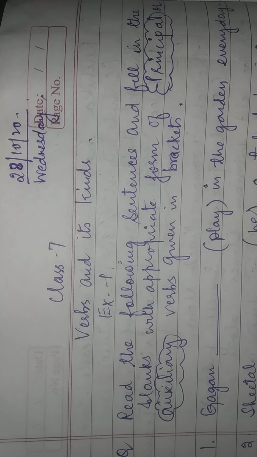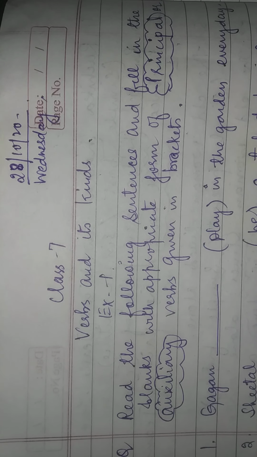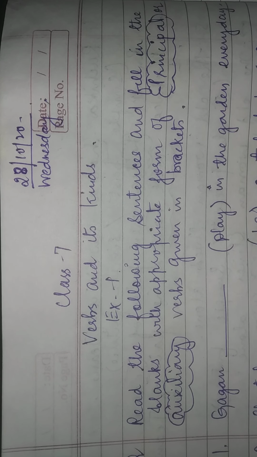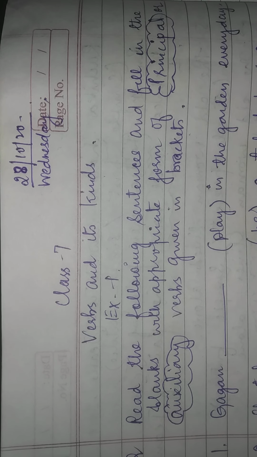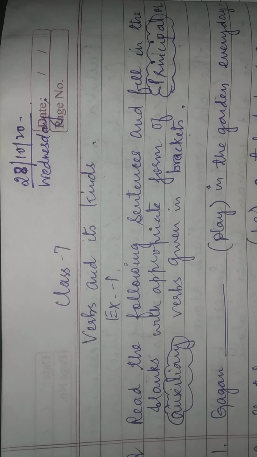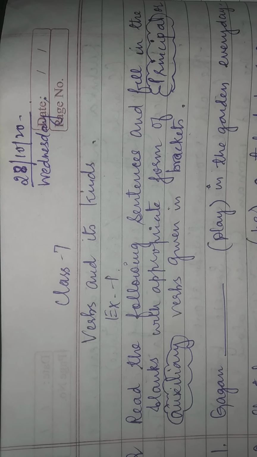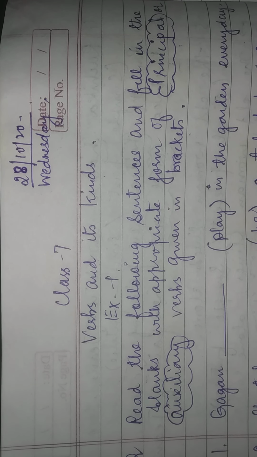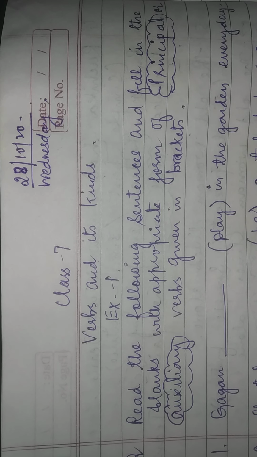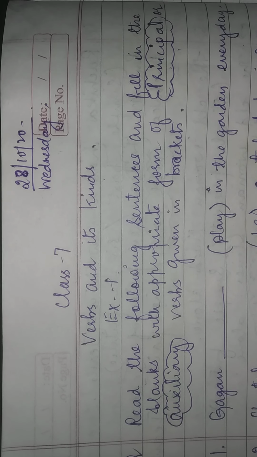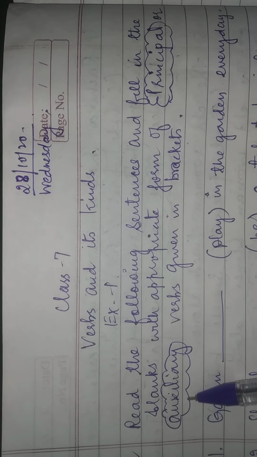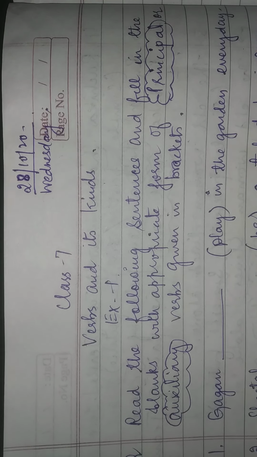So for example, in group 1 we have the be verbs. I told you about that. Be verbs are is, am, are. That is, in present tense we use is, am, are, and in past tense we use was, were, been and being in the future. And do verbs are also in the first group: do, does and did. Have verbs: has, have and had. So today we are going to fill in the principal verbs and the auxiliary verbs in these sentences.